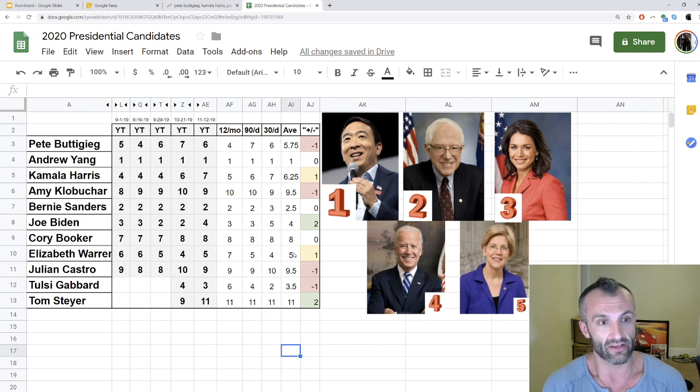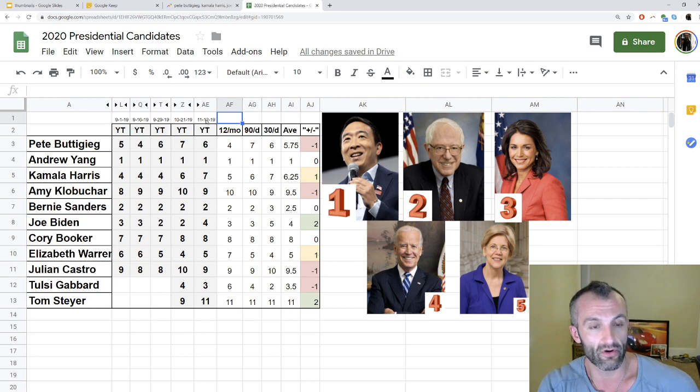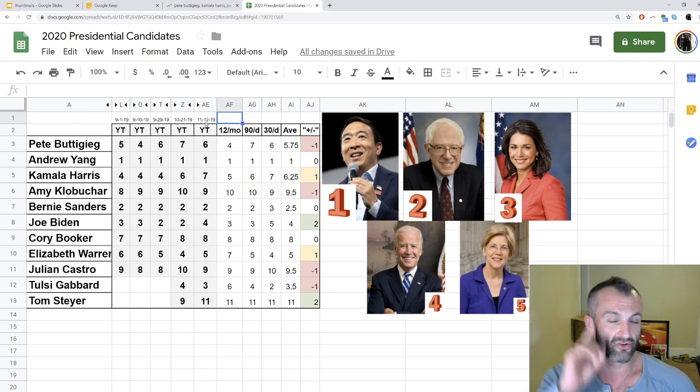We've been doing this ranking since the beginning of September, and as you can see here at the top, we have a bunch of different dates here. We've done several. We did 3 in September, 1 in October, and 1 so far in November. And every single time Andrew Yang is ranked number 1 in terms of search volume on YouTube, which is absolutely tremendous.